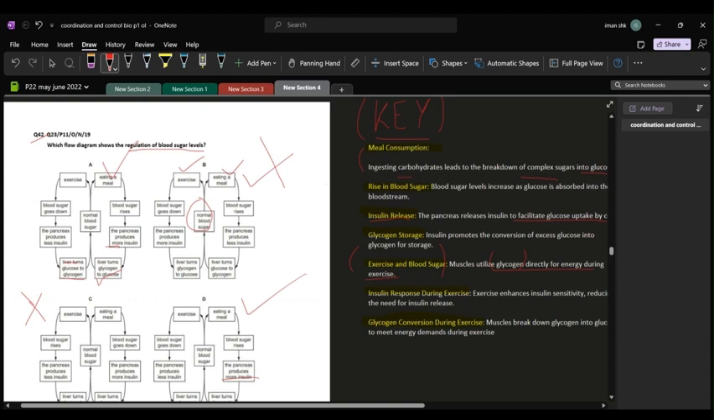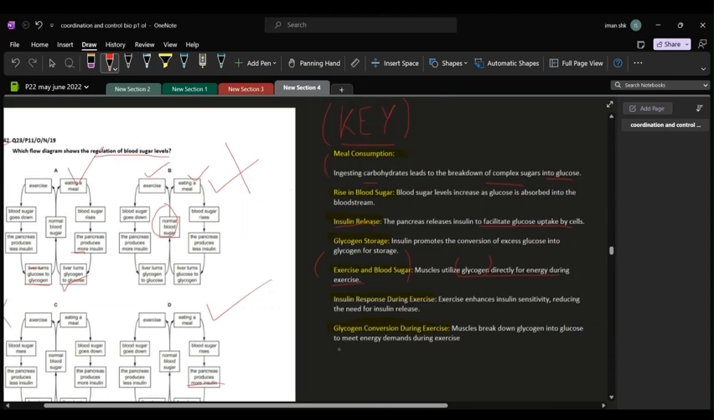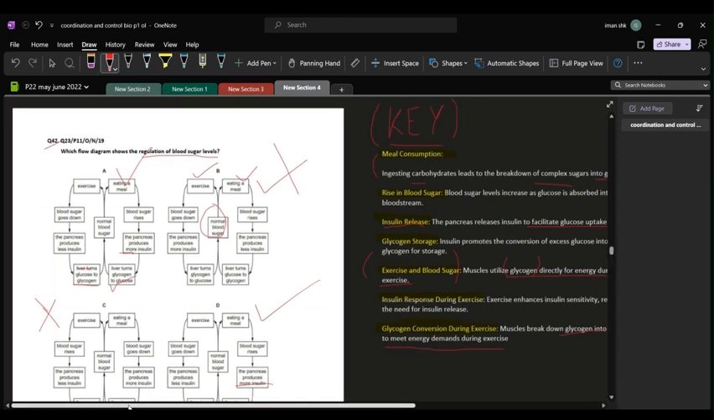Let's see is this true or no. Glycogen conversion during exercise. What happens is that the glycogen conversion during exercise is like this. The muscles break down glycogen into glucose, so they reconvert it into glucose so that they can meet energy demands during exercise. So that means A was wrong in this perspective as well, and D is our answer.